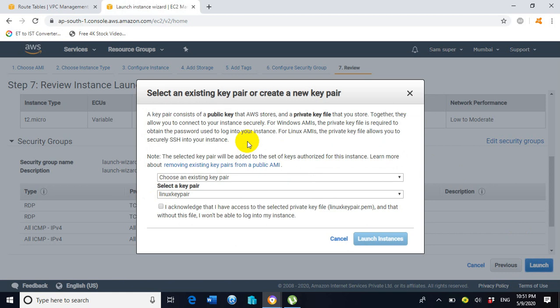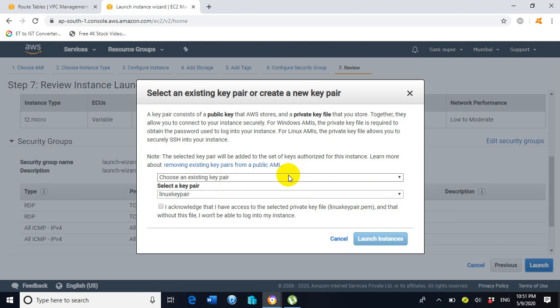Now this time it is asking to create a key pair or choose a key pair. A key pair is very important to generate or decrypt a password. If we don't have the key pair file, we cannot log in to the EC2 instance. So remember to always keep your key pair file in a safe location where you can get it easily.